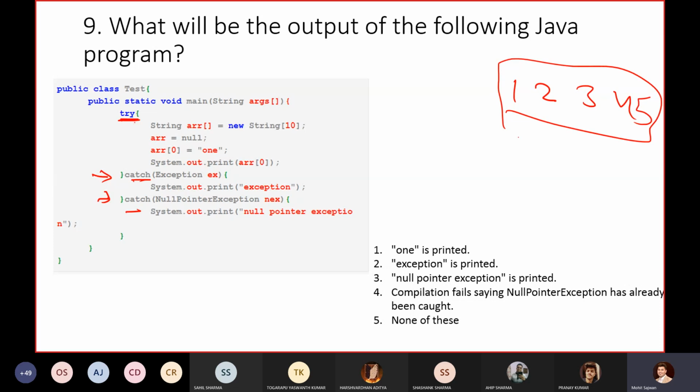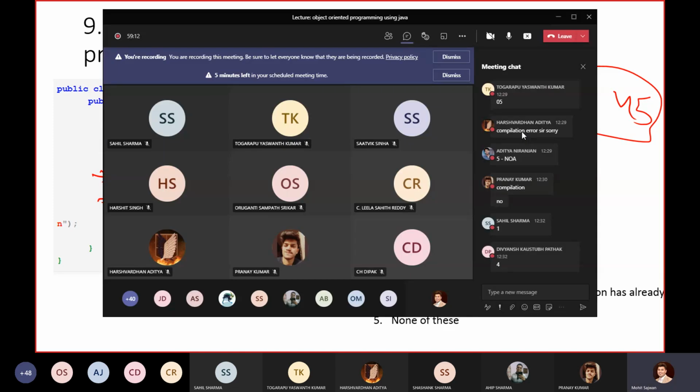Take your time for this question, and if anyone has any doubt, even after this particular question, feel free to ask. I just want to give you one hint: you should know the hierarchy of your entire exception classes. You know that first you have Throwable and so on. If you know the hierarchy, you know the answer. Okay, let's check it out.